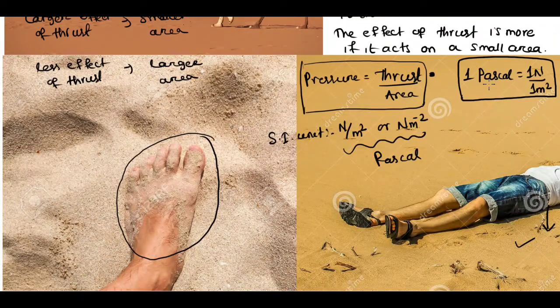So hopefully you have understood the difference between thrust and pressure. Thrust is a force, but thrust divided by area will give you pressure.